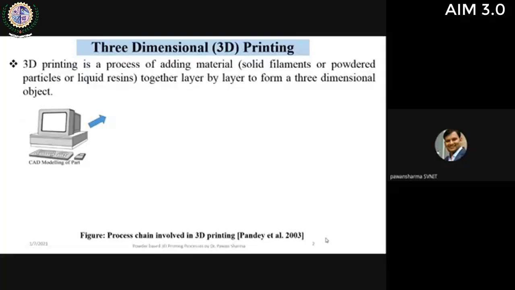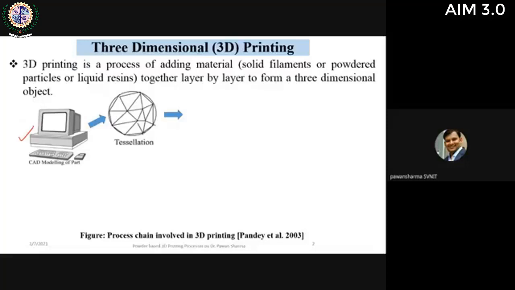The process chain initiates with the development of a CAD model. There are different ways to achieve this CAD model, which I will discuss in a subsequent slide. At this point lies the advantage of 3D printing: we can design our part initially and print that part as per the design that we have developed. So now we are combining designing and manufacturing together with the help of 3D printing.